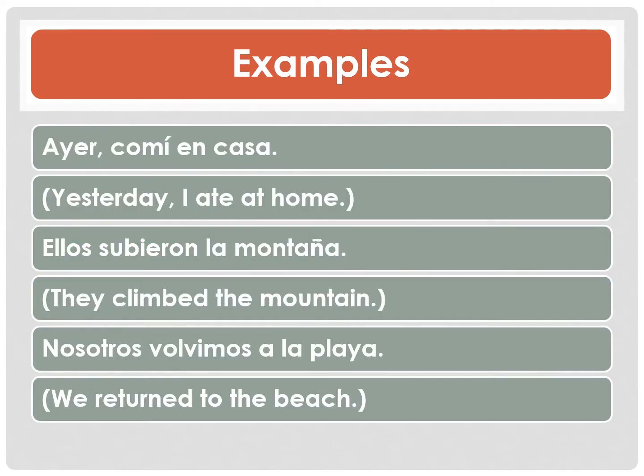Alright, here's some examples of how we can use the preterite past tense in a sentence. Ayer comí en casa. Yesterday I ate at home. Ellos subieron la montaña. They climbed the mountain. Nosotros volvimos a la playa. We returned to the beach.